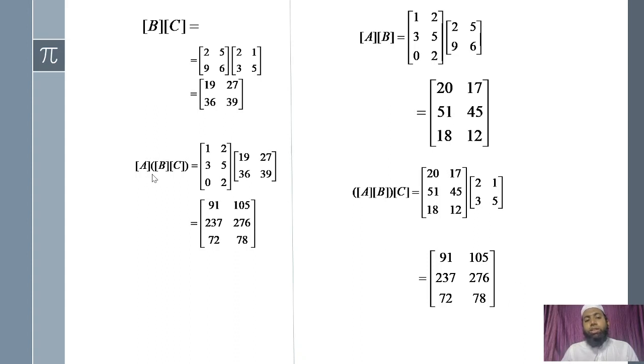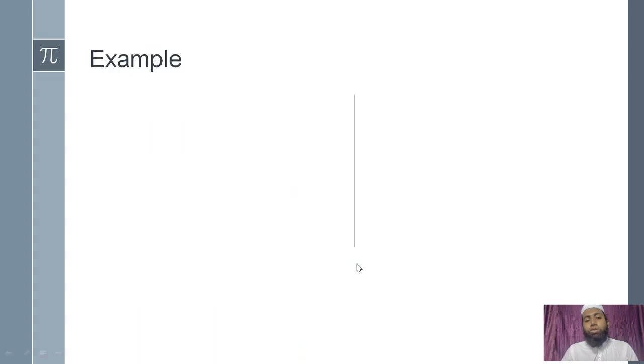By comparing this we can say A into B into C is equal to AB into C. दोनों मैट्रिक्स सेम है तो ये दोनों वैल्यूज सेम रहेंगे. सो associative law illustrate हो गया. Now let us take another example.